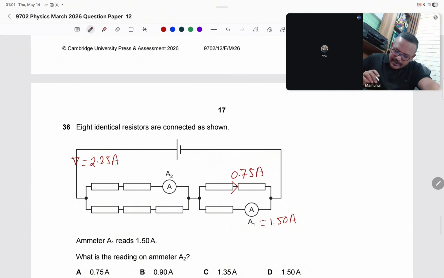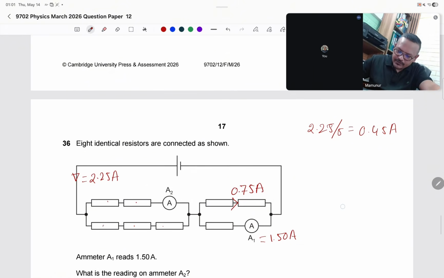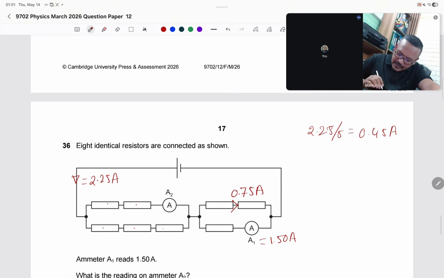Now see here, there are 5 resistors. 2.25 divided by 5, I am getting 0.45 ampere current. Three times 0.45 will pass through here, and 2 times the current will pass through here.